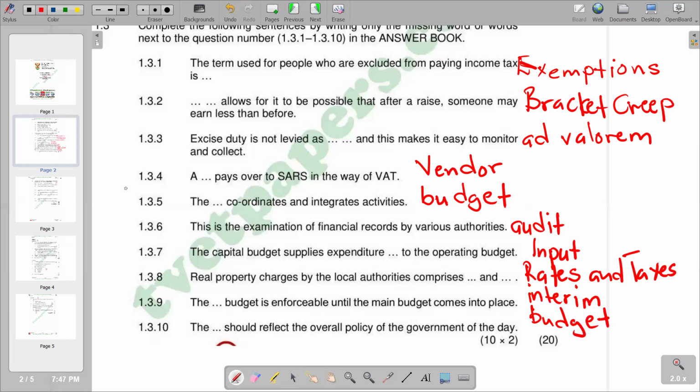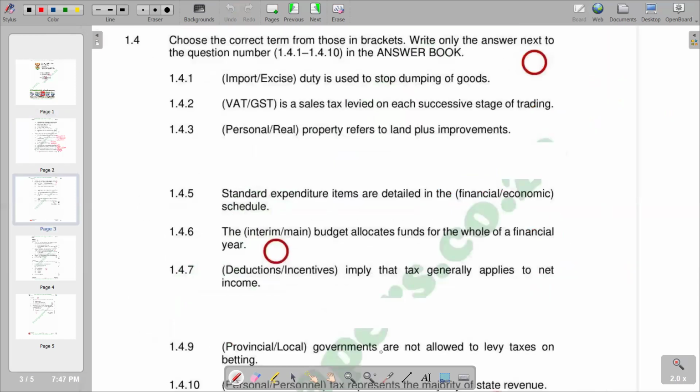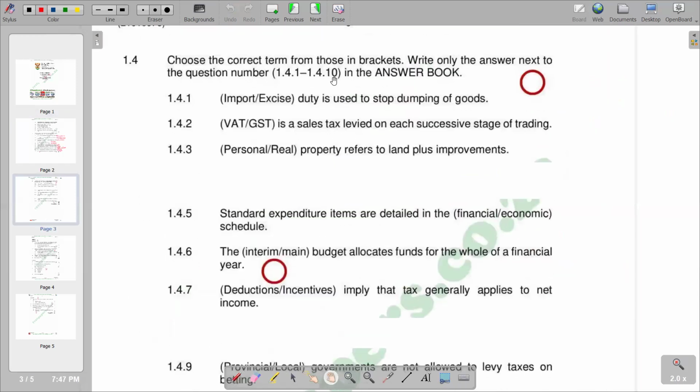So this is what we got for question 1.3. Moving on to 1.4, we have the instruction: choose the correct term from those in brackets, and write only the answer next to the question number. So we are just going to indicate the correct term that we have in brackets. The first question reads import or excise duty is used to stop dumping of goods. So we know that this is import duty, which is directly put to stop dumping of goods.